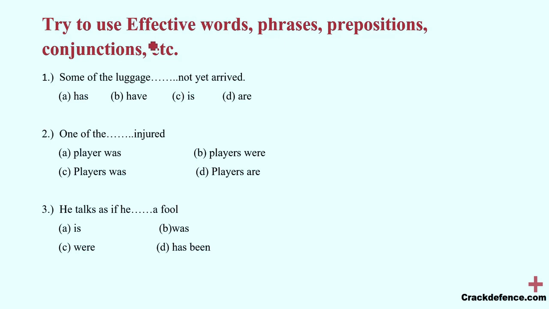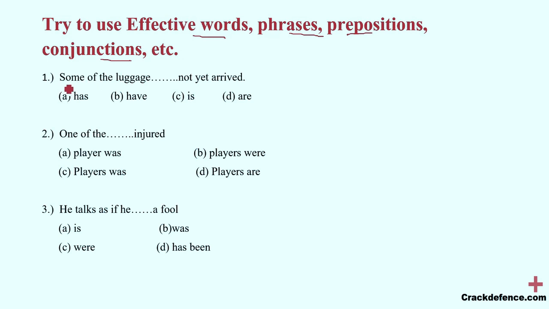When you want to fill up these gaps, you should try effective words, phrases, prepositions and conjunctions. In a similar way, we will try to solve as many problems as possible of sentence completion and close test. So here we begin.